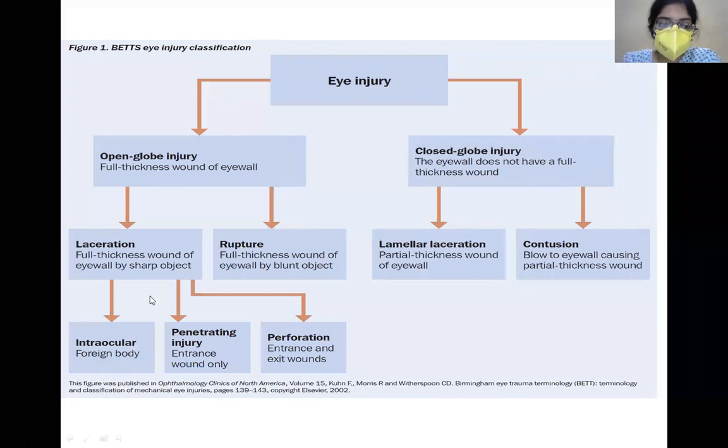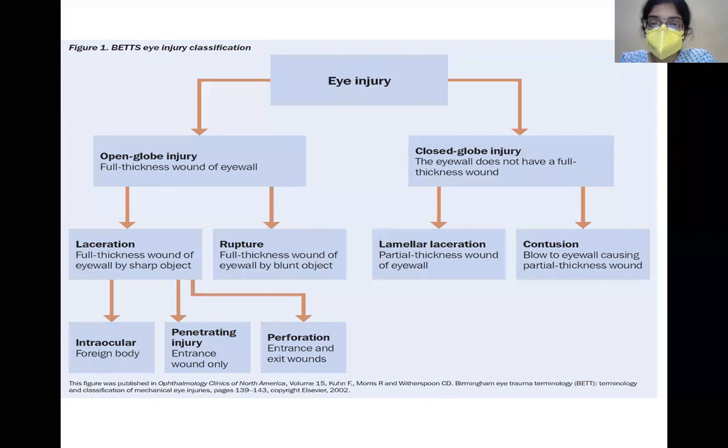Whereas in laceration, which usually happens by a sharp object, the object comes in contact with the globe and it punctures the globe. So whatever laceration or opening is being created is from outside to in. So this is an outside in mechanism, and rupture is an inside to out mechanism. Now laceration can be further classified into penetrating injury, perforating injury, and an intraocular foreign body. In penetrating injury, just imagine something like a knife which comes into accidental contact with the globe, and because this knife will pierce maybe the cornea or the sclera, you have one entrance wound.